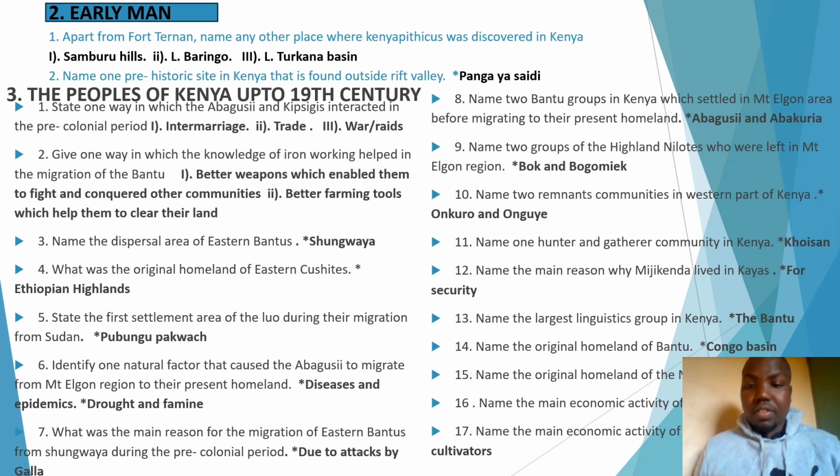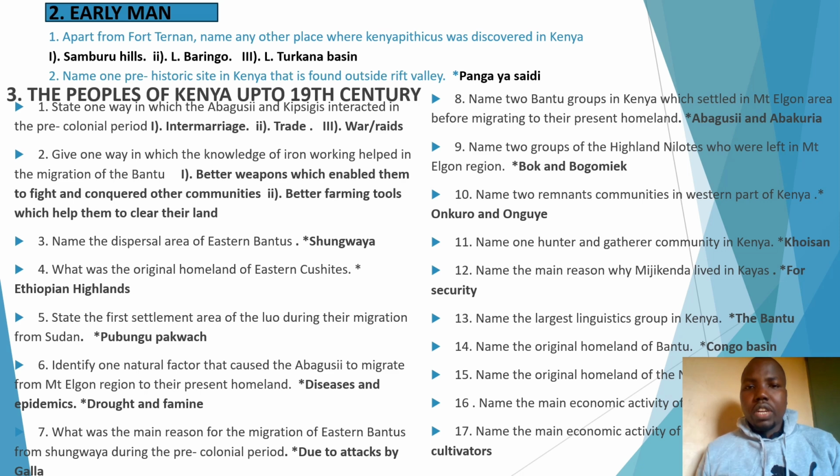So under this, we are going to apply environmental or natural factors. Number 1, for example, they were affected by diseases and epidemics, both animal and human. Number 2, you can also say that they were affected by drought and famine. That is among the natural factors. Now let's move to question 7. What is the main reason for the migration of the Eastern Bantus from Shungwaya during the pre-colonial period? I had told you that they were attacked by the Galla.